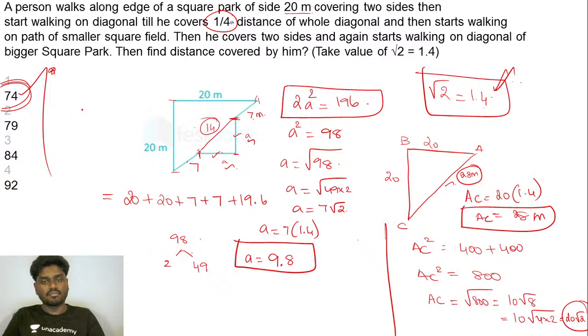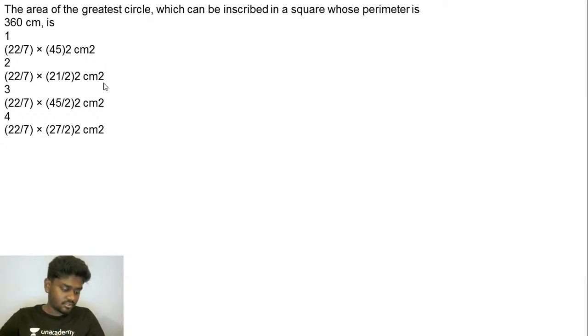This is the distance covered by the person. Okay, cool. Next question, we'll go for it. Come on, try to do this. Next question for you.